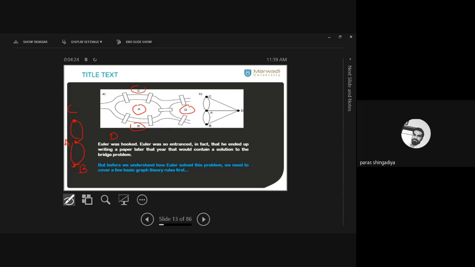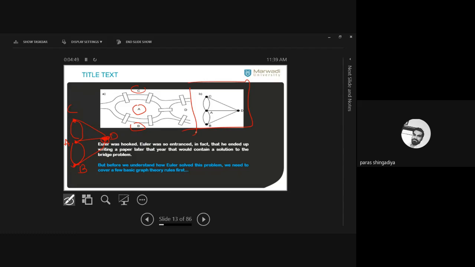Clear? Now check A and D. What is the connection between A and D? There is only 1 bridge. Clear? So connect by a single edge. Clear? Same for C and D. Which bridge is that? This one, a single one. That connects C and D. And same for B and D. How many bridges between B and D? That is this one. Clear? So we'll get this graph. This one.